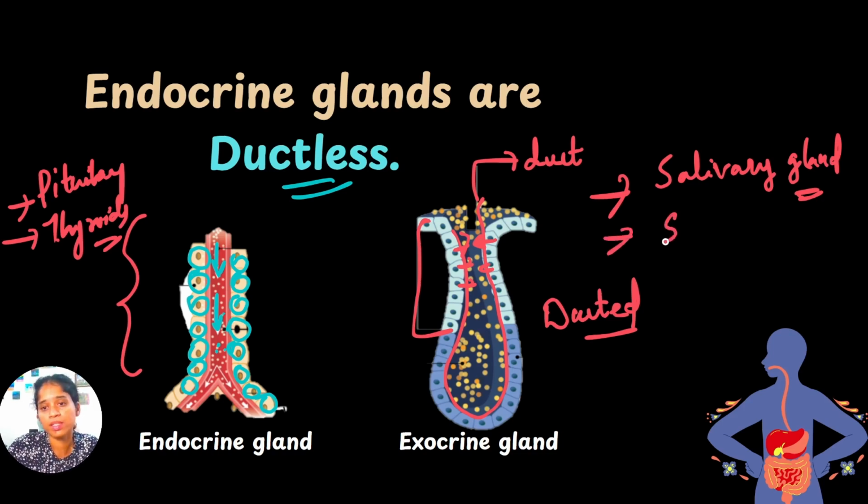Then sweat gland, gastric gland, sebaceous gland. So we know that endocrine gland secretions are hormones, but exocrine gland secretions are not hormones. They are other things, like fluids, enzymes, salts, nitrogenous wastes, etc. For example, the salivary gland secretes saliva. It's a fluid that consists of enzymes to digest food, right?